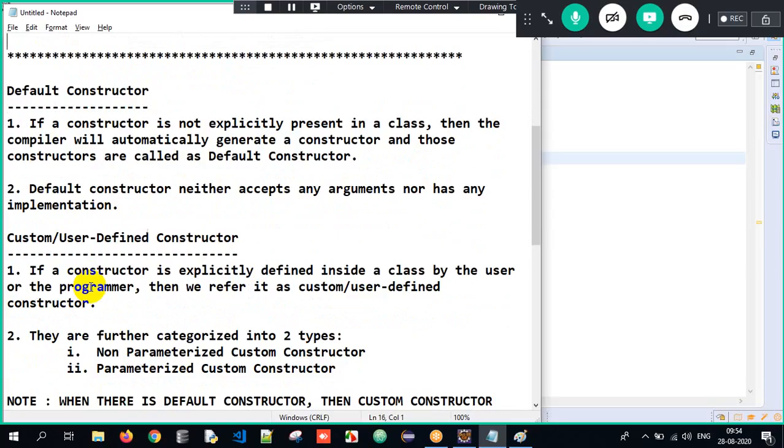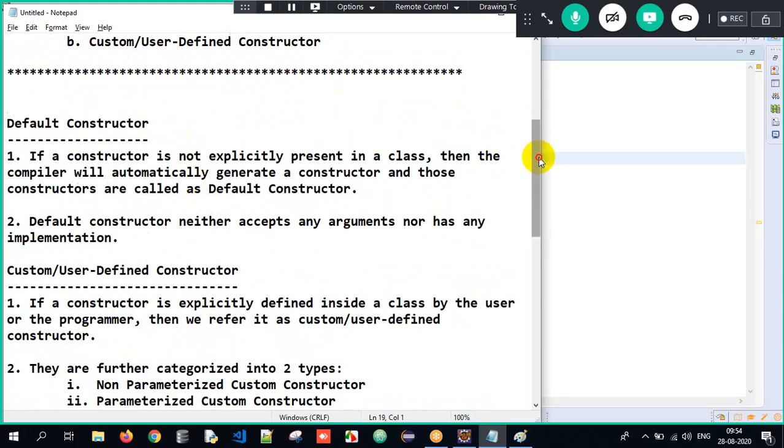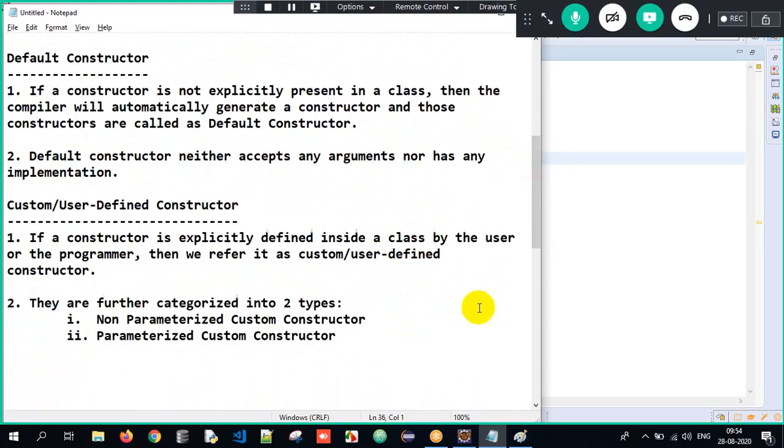Okay, now here, what is default constructor? If a constructor is not explicitly present inside the class, then the compiler will automatically generate a constructor. And that constructor is called the default constructor, meaning every class will have a type of constructor. If you don't have a default constructor, a custom constructor will be there. If you don't have a custom constructor, a default constructor will be there. Default constructor neither accepts any arguments nor has any implementation.